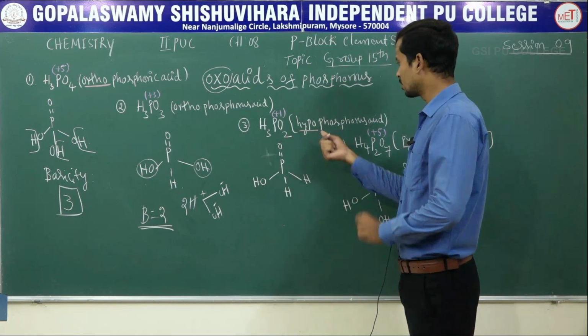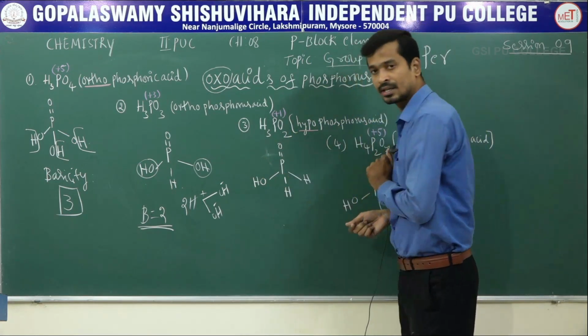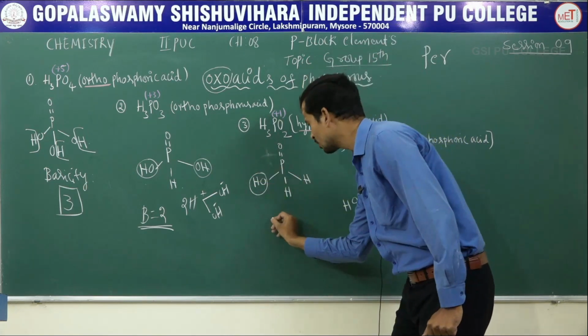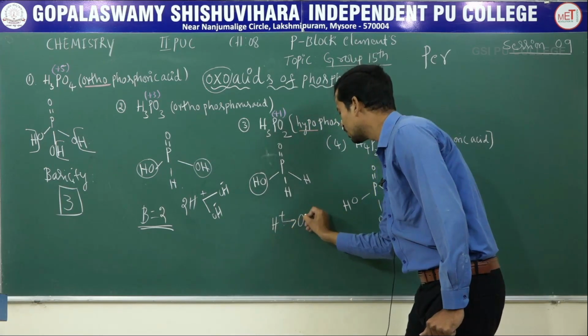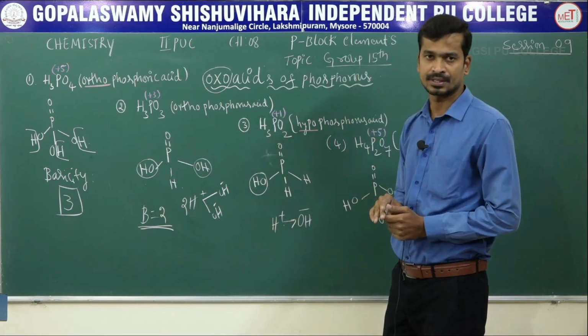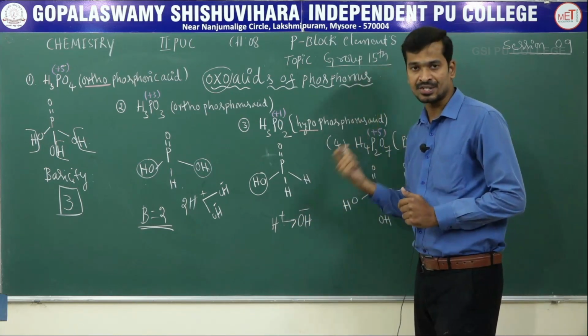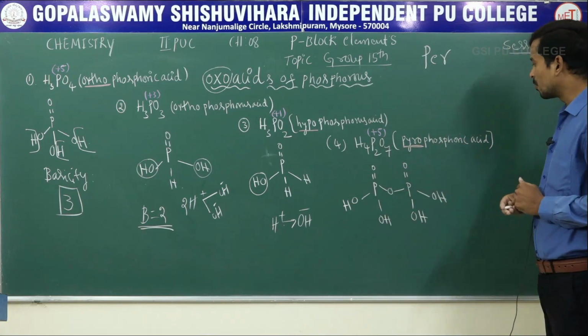Okay, next move on to hypophosphorous acid. This is the structure. In this structure, how many OH groups? Only one. It gives only one H+ ion. Its ability is to neutralize only one base unit. It is called mono, meaning one, monobasic acid. Next, move on to pyrophosphoric acid.